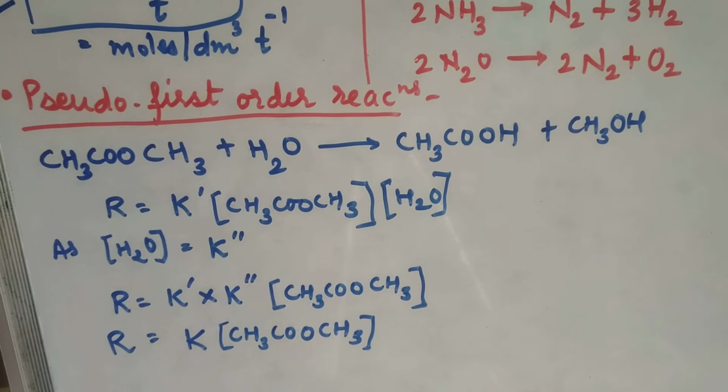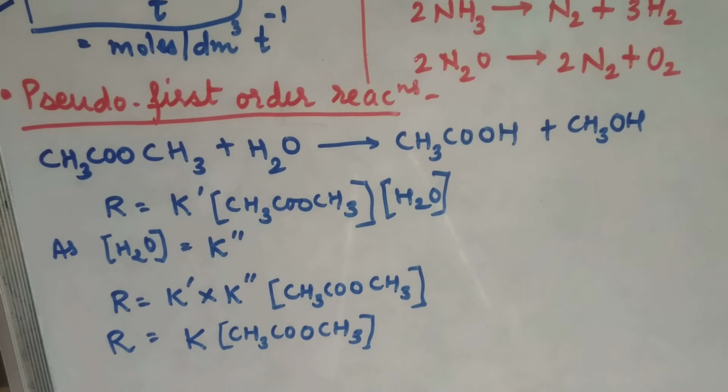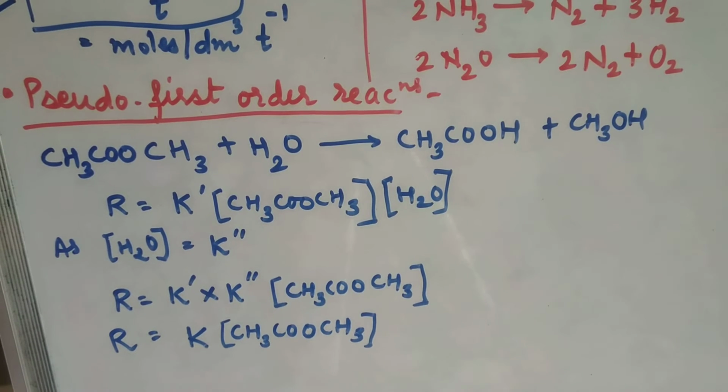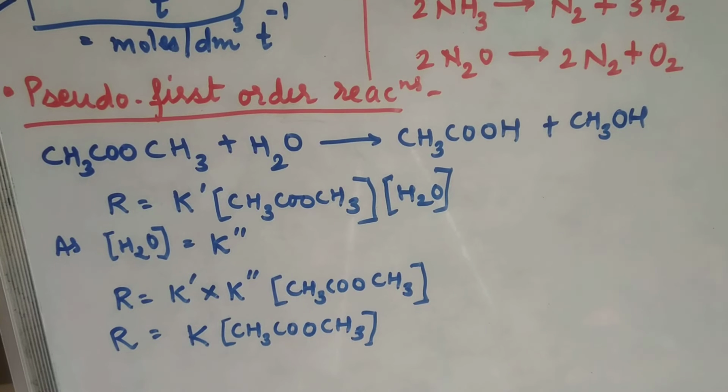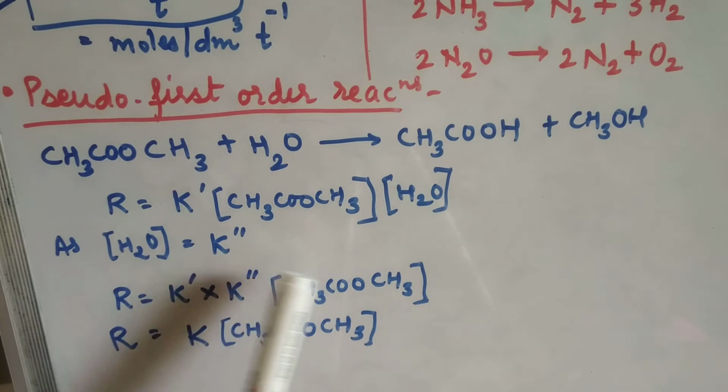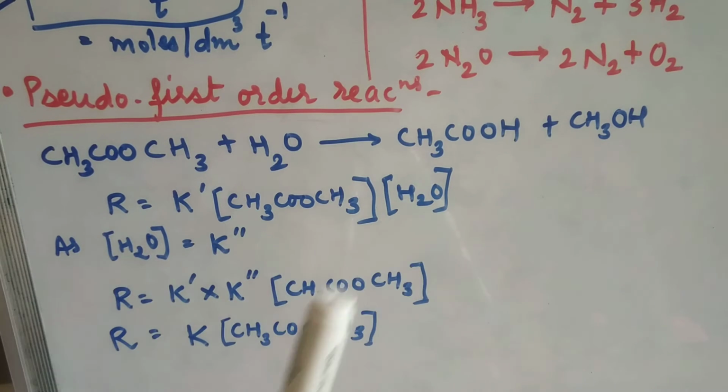Excess मध्ये जातो concentration of water, and because of that, we can take that water as a new constant K double dash. आपण वॉटरच्या कॉन्सन्ट्रेशनला K डबल डॅश म्हणणार, because we are going to assume that as the concentration of water is taken in excess, we are calling concentration of water equal to K double dash, because तो excess मध्ये आपण घेतो hydrolysis reaction मध्ये. त्याला constant म्हणतोय आपण.